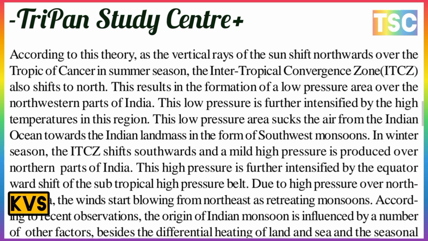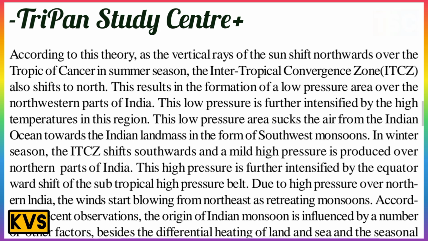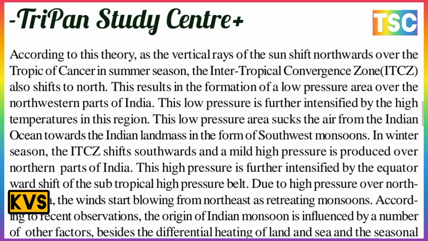According to this theory, the vertical ray of the sun shifts northward over the Tropic of Cancer in the summer season. The Intertropical Convergence Zone also shifts to the north. There is an important point: the full form is ITCZ, the Intertropical Convergence Zone. This results in the formation of a low pressure area over the northwestern part of India, and this low pressure is further intensified by the high temperature in this region.